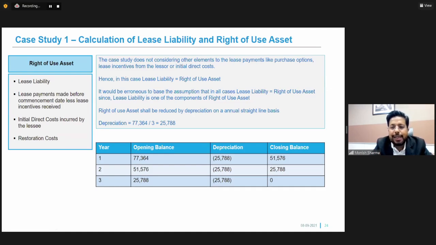So we'll have a depreciation expense, which will be 25,000. So my opening balance 77,000, depreciation for the year 25,788, and closing balance is 51,567. Next year, depreciation of 25,000 and closing balance of 25,000. And in year 3, we have seen that the entire ROU has been amortized.